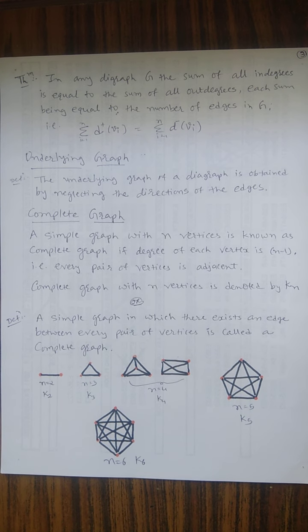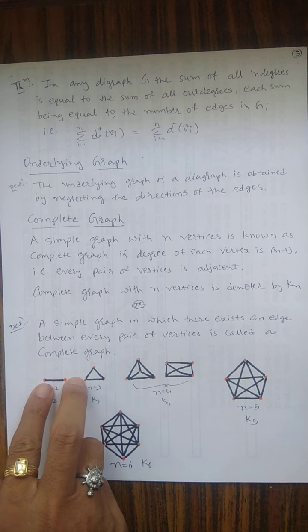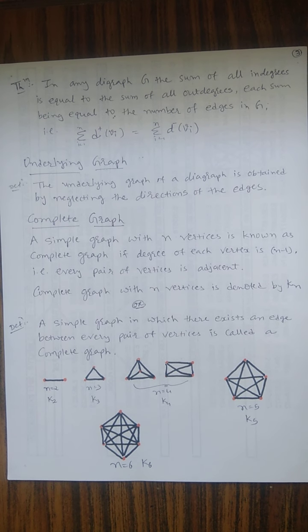Every pair of vertices is adjacent, and the complete graph with n vertices is denoted by Kn. Here, with n equal to 2 vertices, the graph is called K2. Remember that with 2 vertices there is only one edge between them, because with n vertices each vertex has n minus 1 edges. So both vertices are completely paired with the other vertex.